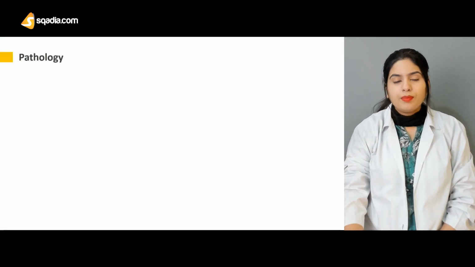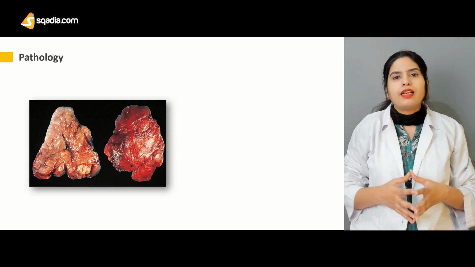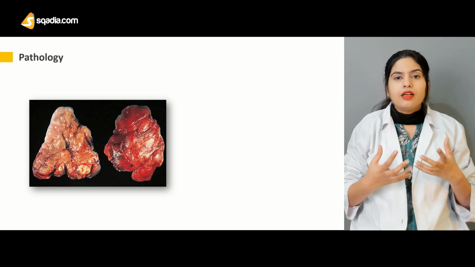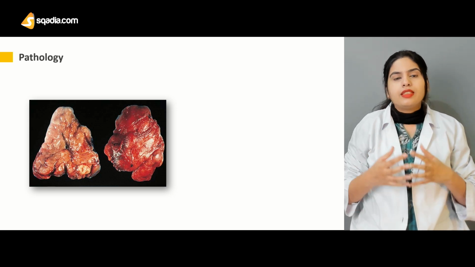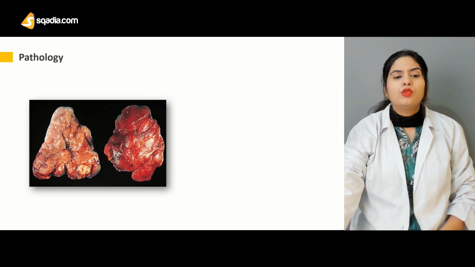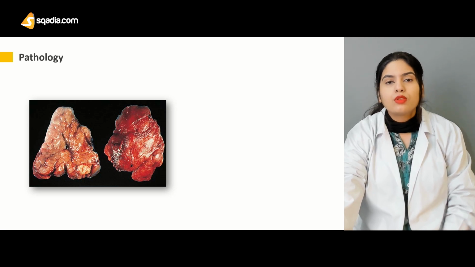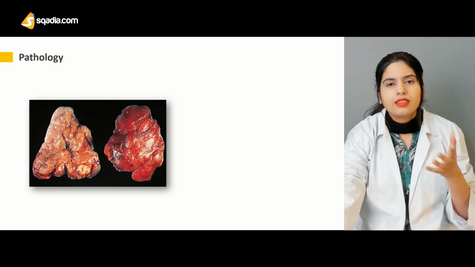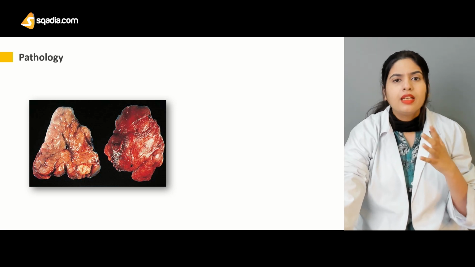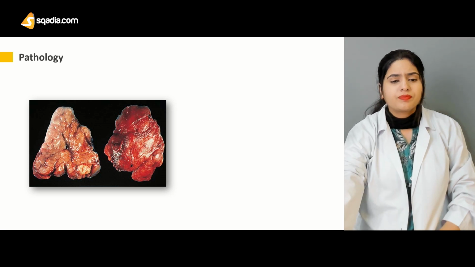Now, if you look at the pathology or morphology of the thyroid gland in case of Hashimoto's thyroiditis, this gland becomes swollen, the size is enlarged, and the gland also becomes thickened or coarse. The surface of the gland becomes nodular. As you can appreciate here in these diagrams, the gland is nodular, nodules appear, and the gland is also larger in size. Like normal is 35 gram, and in this case it is up to 200 gram in size.